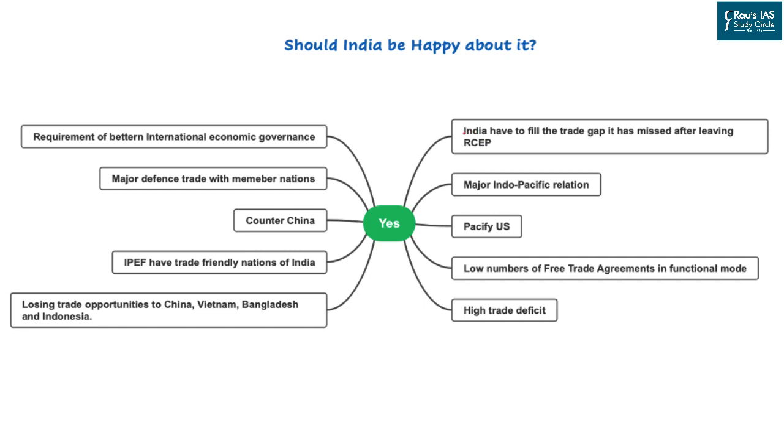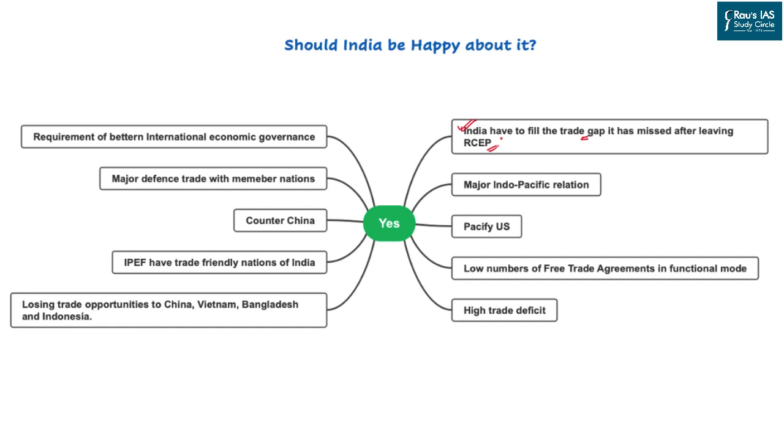The first one will be that India will have to fill the trade gap that it has missed after leaving the RCEP. Now, the Regional Comprehensive Economic Partnership has 15 members, and India was supposed to be one of the members, the 16th member. Now, India has already left the organization years ago, and because of that, India has lost a large section of market in Asia Pacific, or to be specific, in Indo-Pacific.